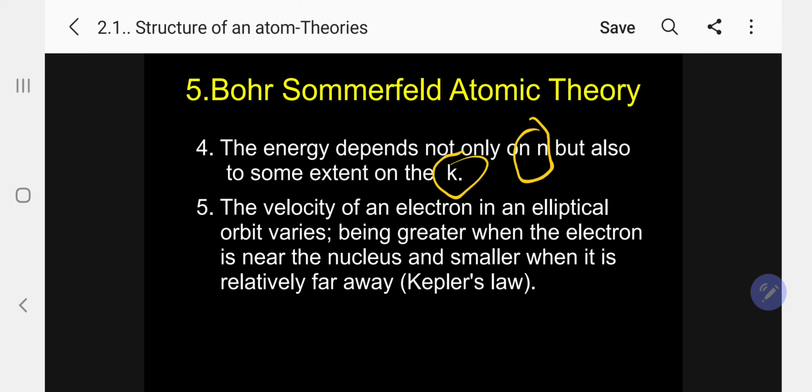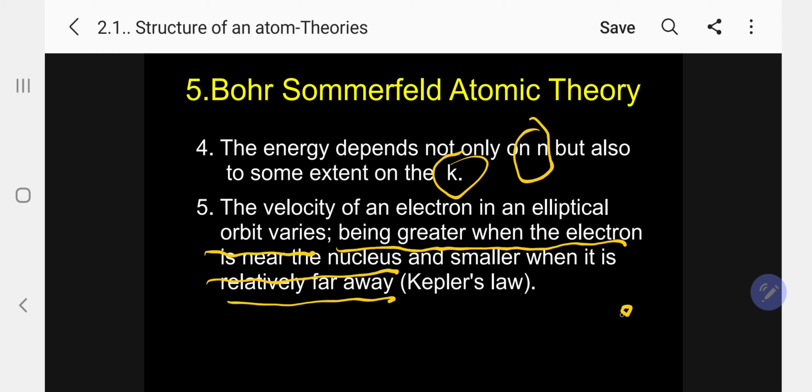Number 5: the velocity of an electron in an elliptical orbit varies. In what way? It is greater when the electron is nearer to the nucleus and smaller when it is relatively far away.